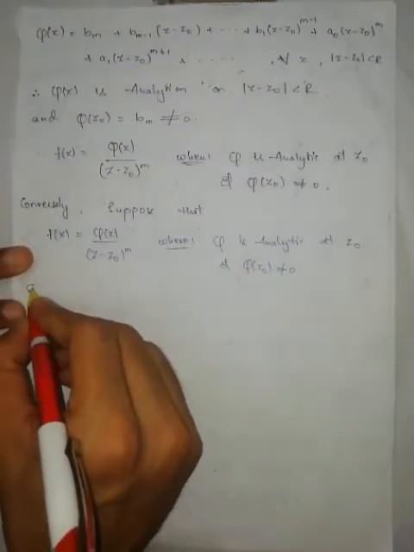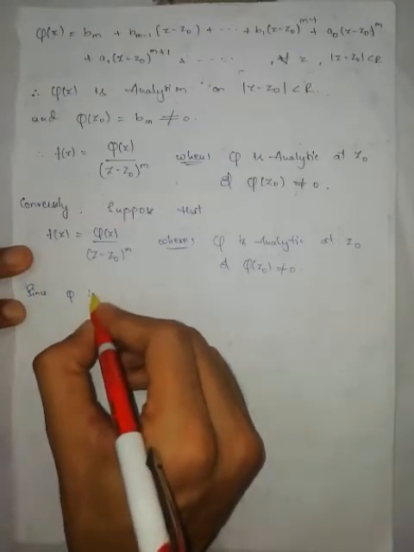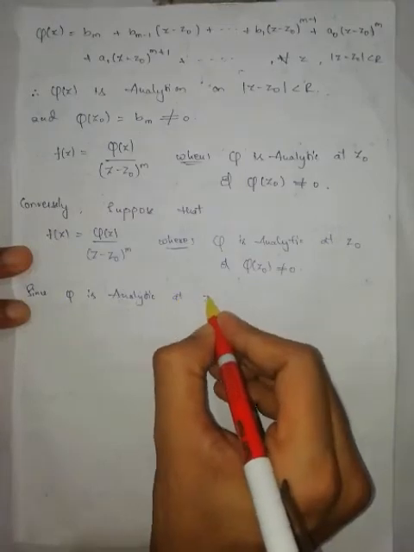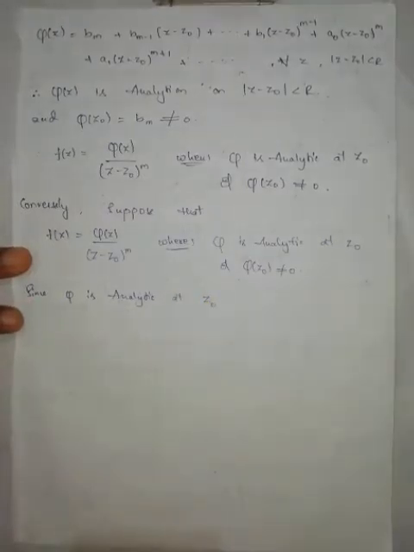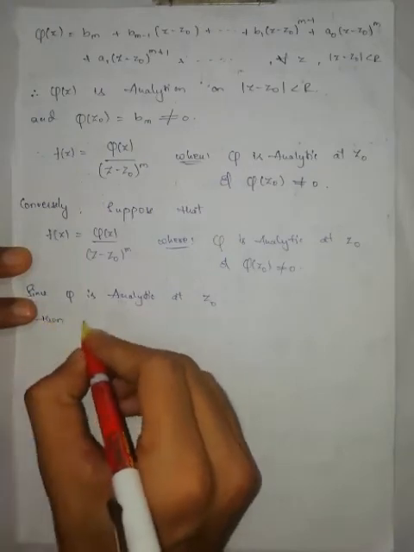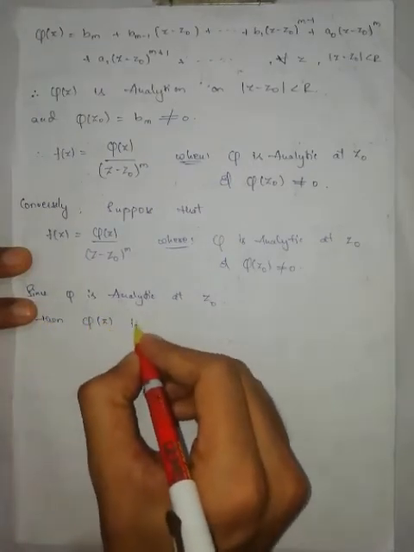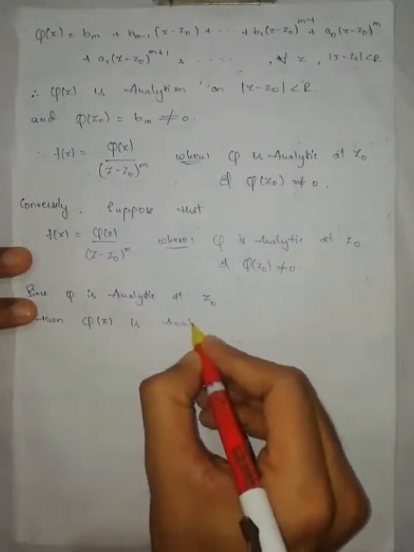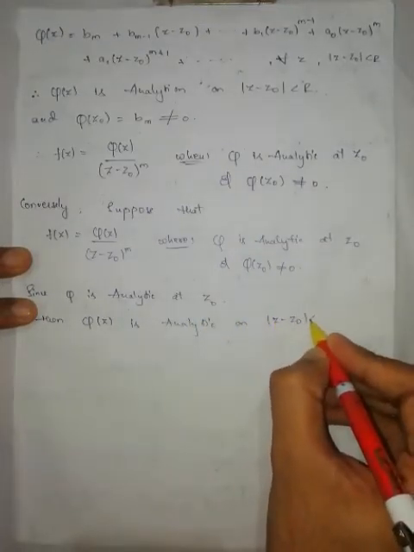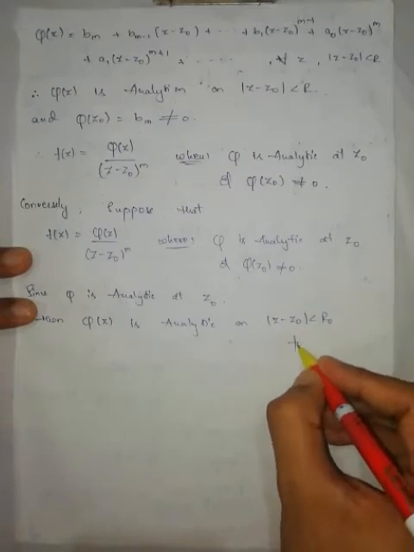Since phi is analytic at z0, then phi of z is analytic on modulus of z minus z0 less than r0 for some r0 greater than 0.